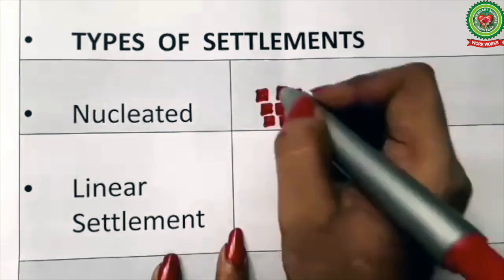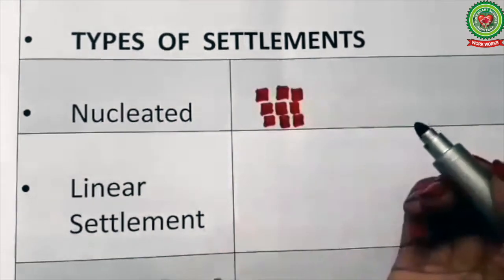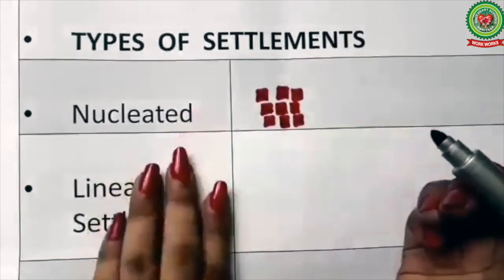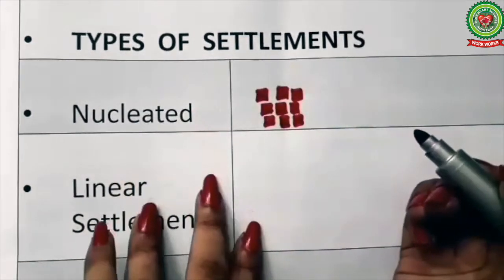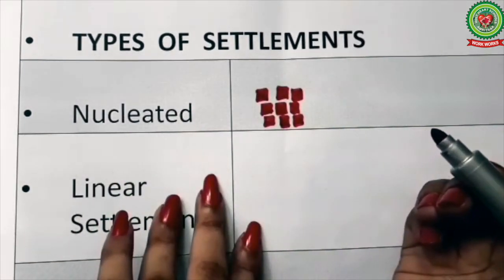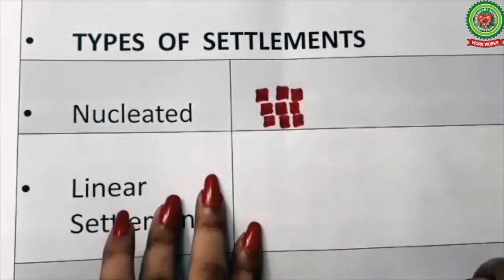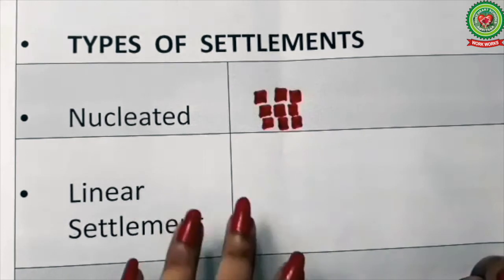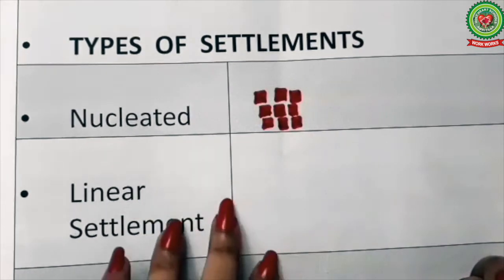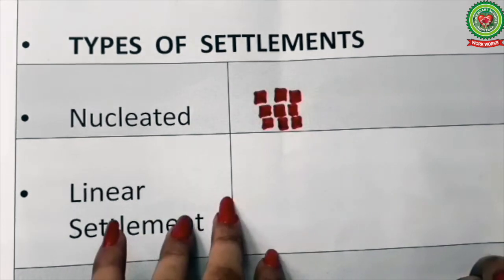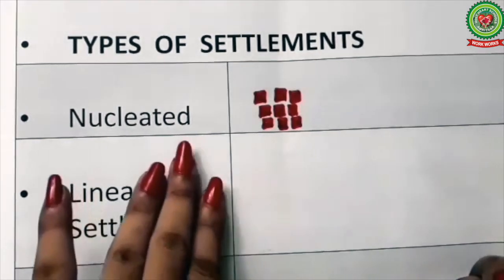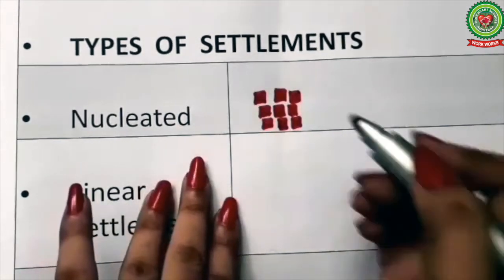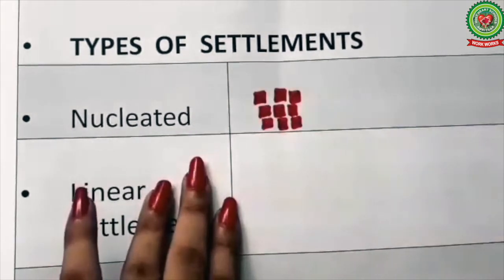The nucleus can be any market, any hospital, temple, like we have Golden Temple. Around Golden Temple we have many houses built in cluster. Even shops are also built around it. So nucleated settlement means the settlement in which the houses are built close to each other.